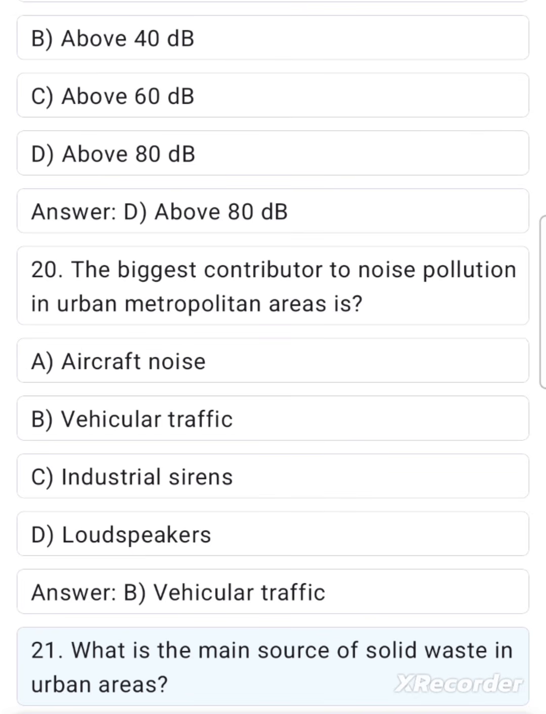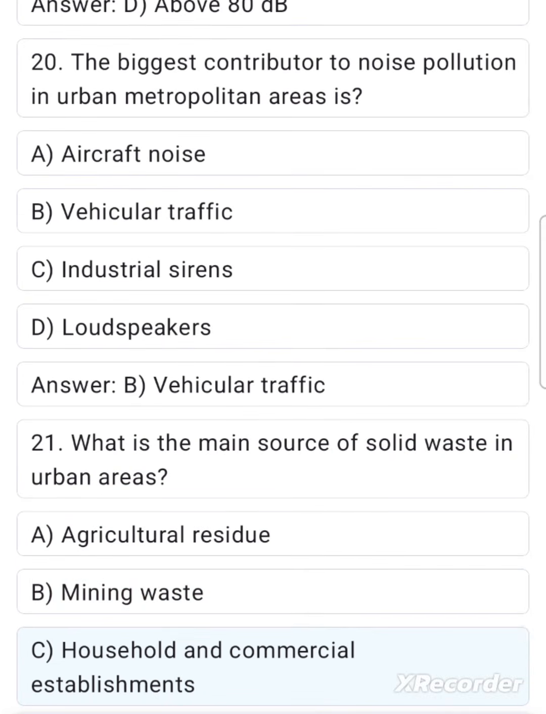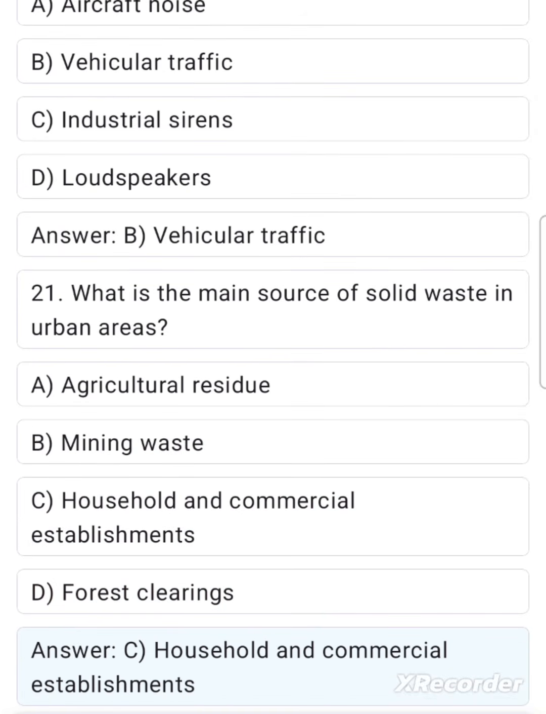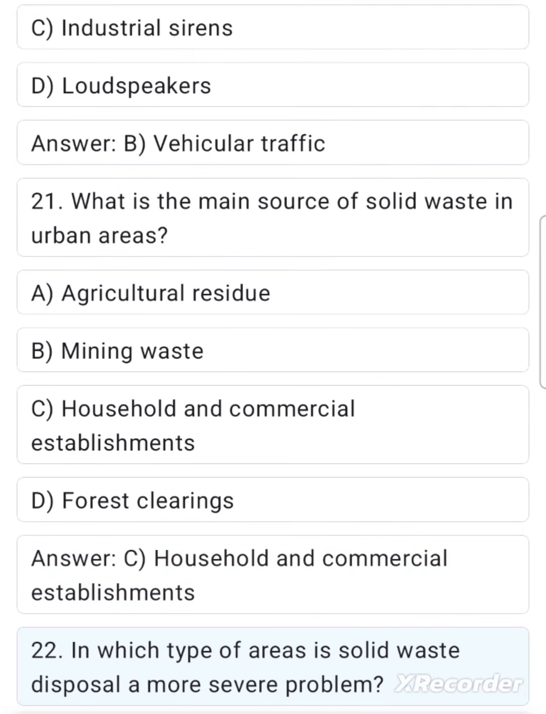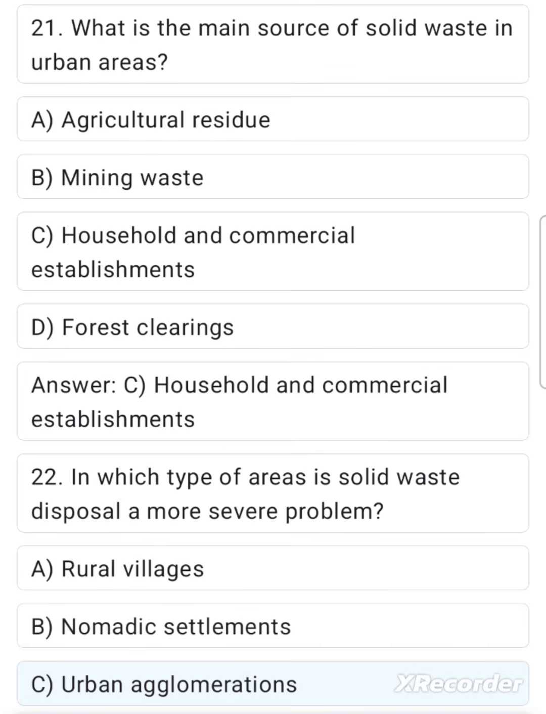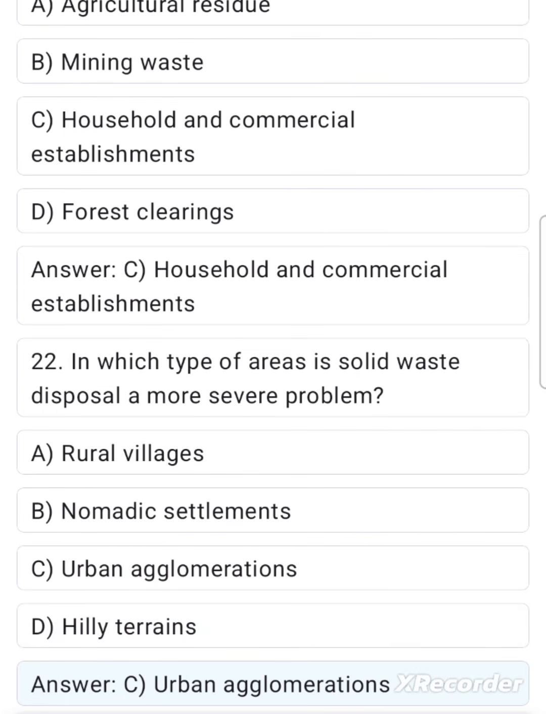21. What is the main source of solid waste in urban areas? A. Agricultural residue. B. Mining waste. C. Household and commercial establishments. D. Forest clearings. Answer C. Household and commercial establishments. 22. In which type of areas is solid waste disposal a more severe problem? A. Rural villages. B. Nomadic settlements. C. Urban agglomerations. D. Hilly terrains. Answer C. Urban agglomerations.